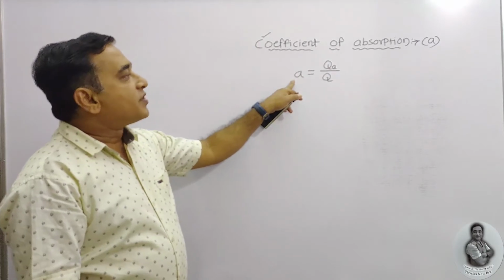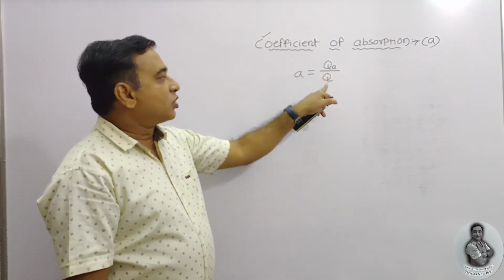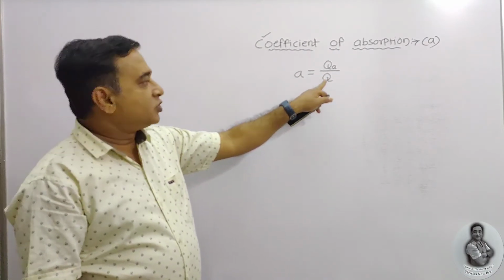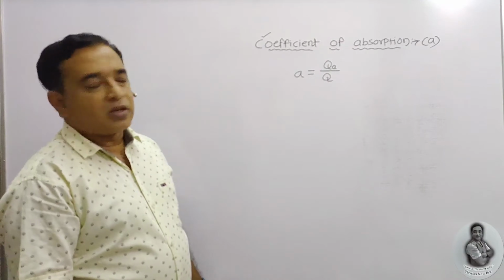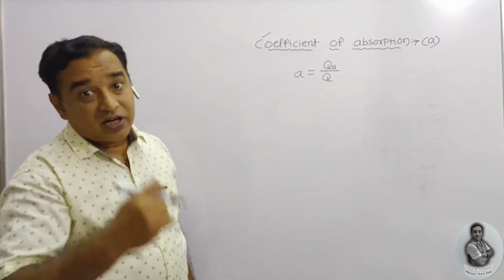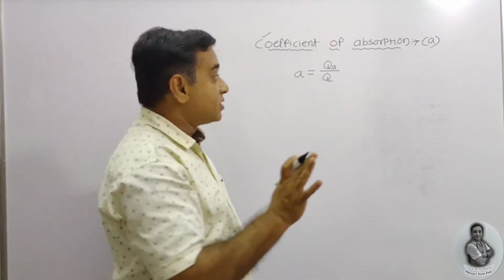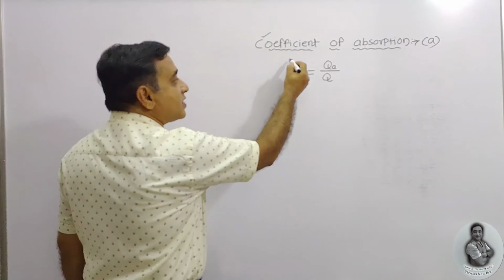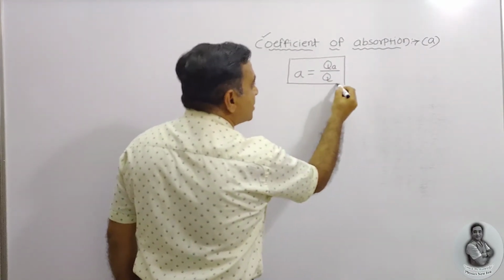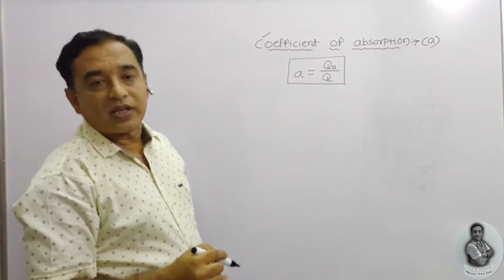Once again, coefficient of absorption is a ratio of the amount of energy absorbed to the total amount of energy incident on the surface of the body. It is a ratio of similar kind, that's why it doesn't possess any unit. You will have to remember this.